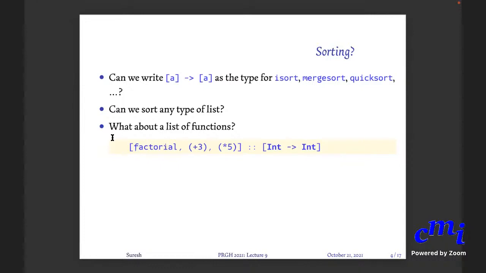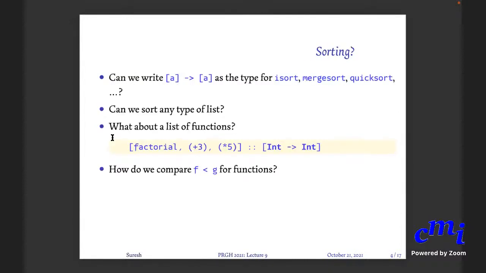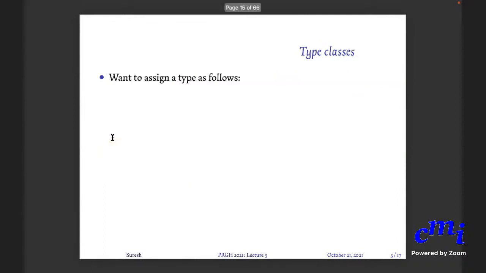So you have a list of functions now. How do you sort a list of functions? Does it even make sense to sort a list of functions? So we could do it pointwise. Like if we take in a value and see. You can do it pointwise, but the point is, how do we compare f less than g for functions? You will see that there is an issue even with this factorial. Is factorial applied to -1 less than factorial applied to plus 3? Yeah, that is an issue. It won't even terminate, right? So how do you determine? There is a problem, right?